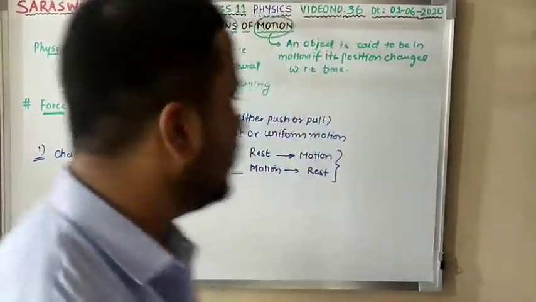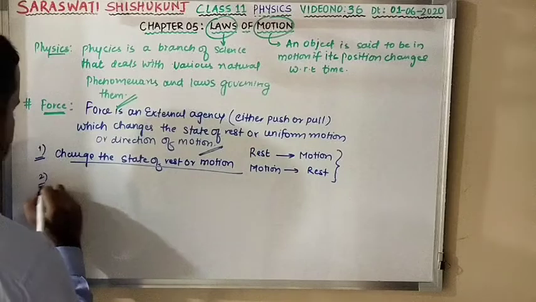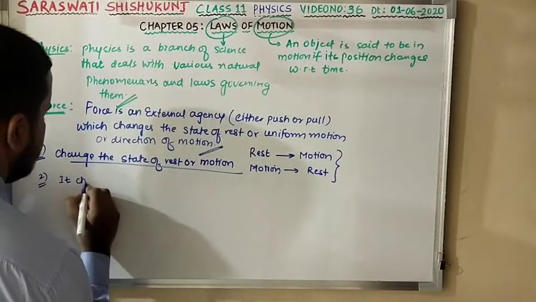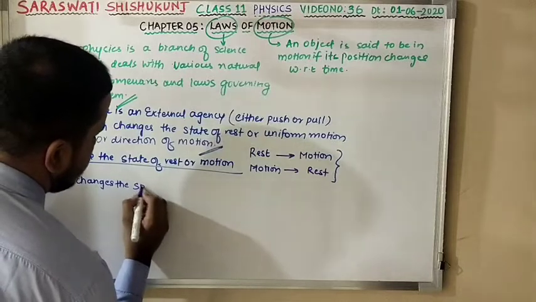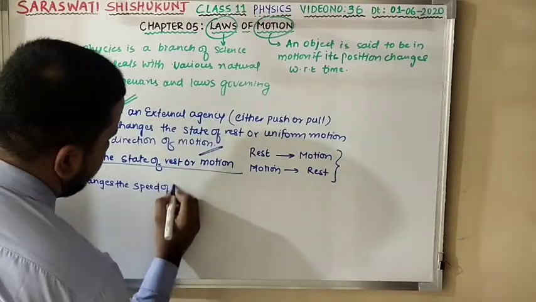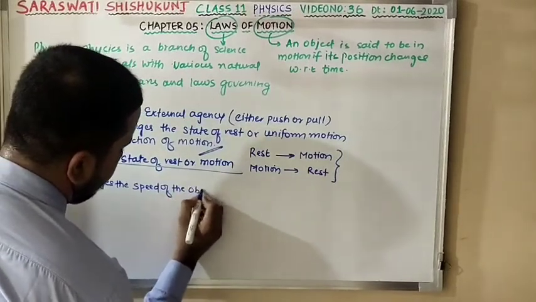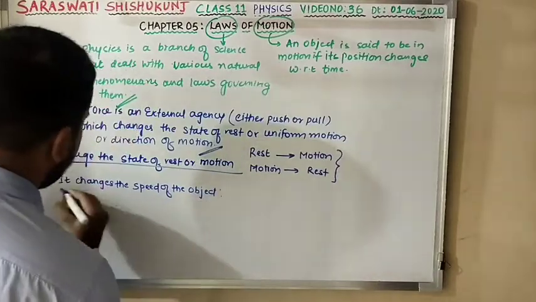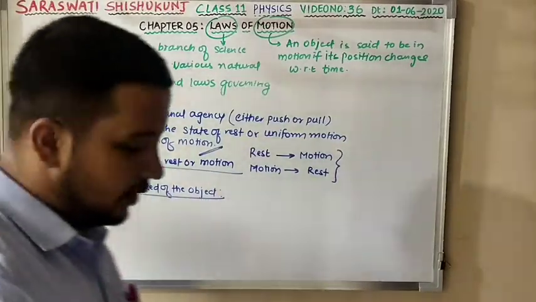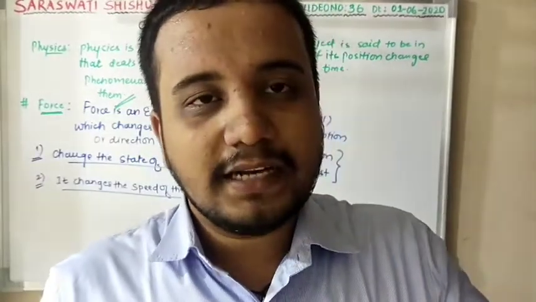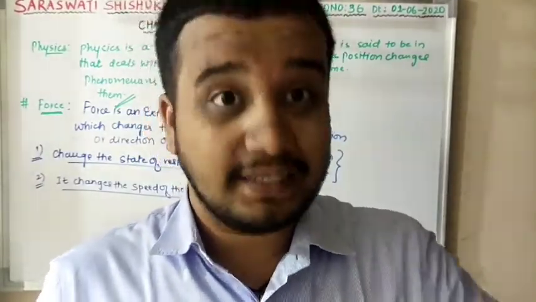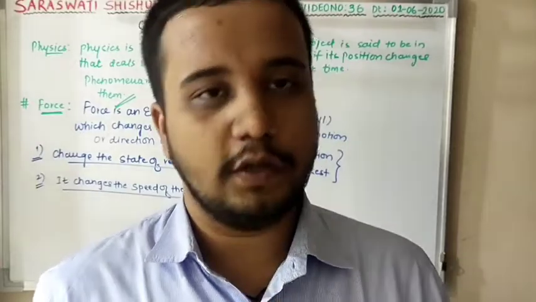Now moving to the second, that is, it changes the speed of the object. Clear? Now here it changes the speed of the object means either it makes the object move faster, or it slows down the object.